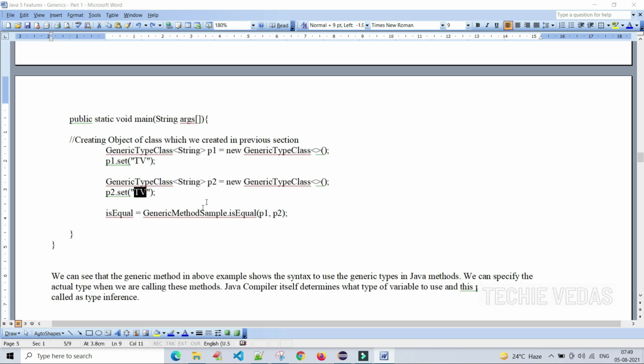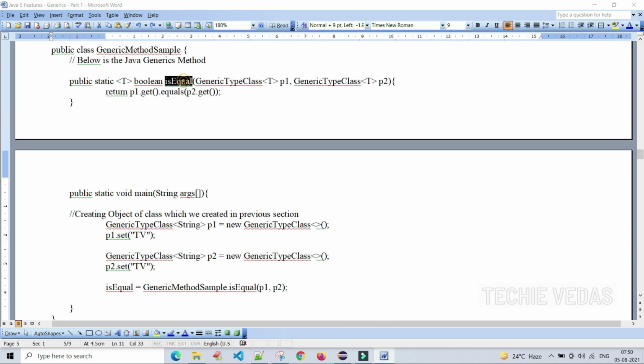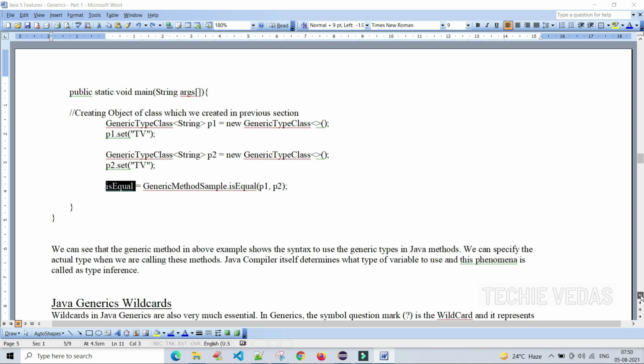What it is doing: genericMethodSample.isEqual. Now what will happen is it will invoke the isEqual method by passing p1 and p2, which means we are indirectly sending this value and this value to the isEqual method. Here it will replace with p1's tv, and here it will replace with p2's tv. So it compares both the values and assigns the result to isEqual. That's all it is doing.